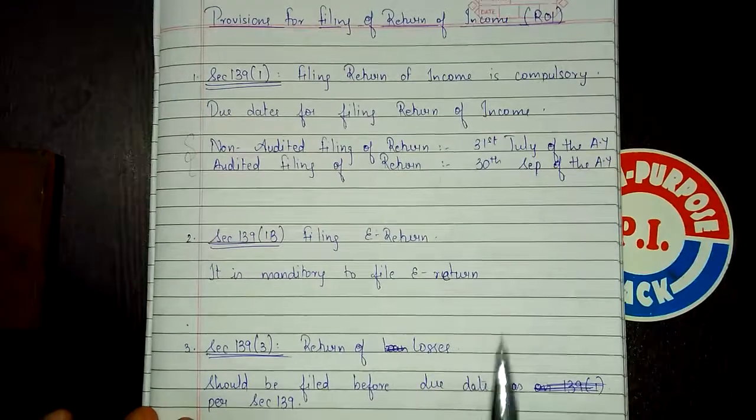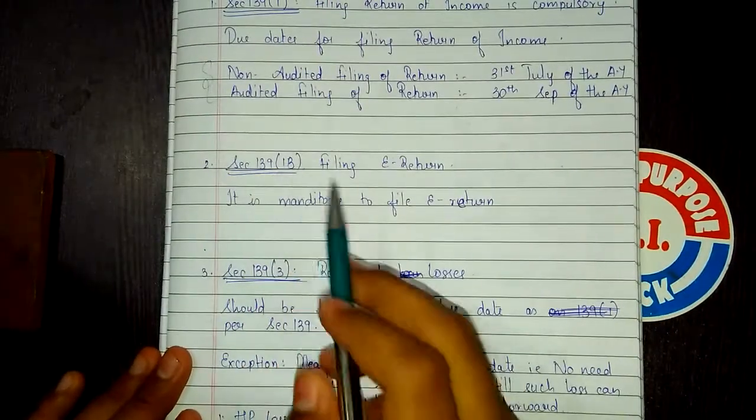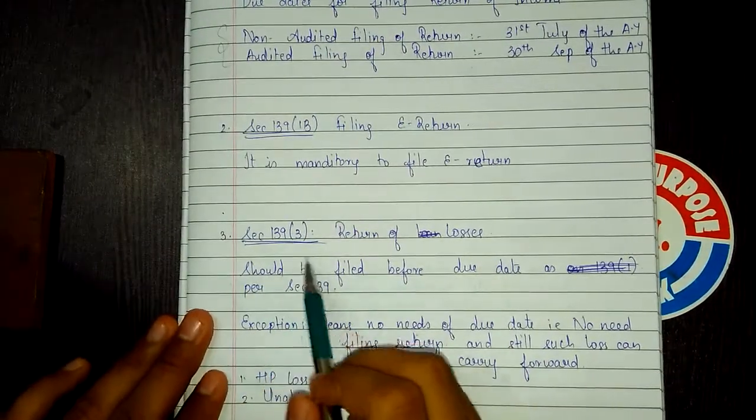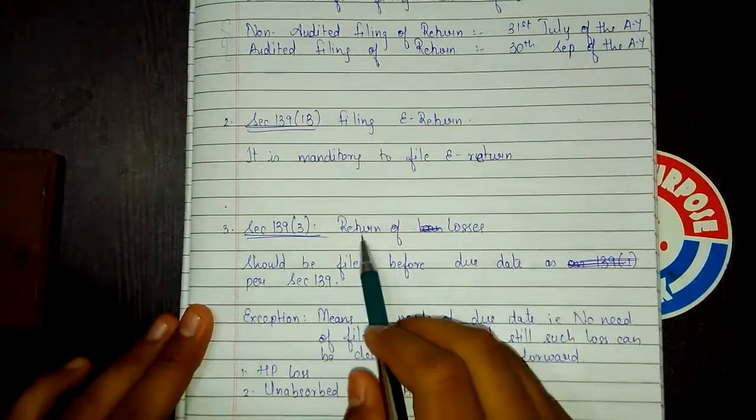Okay, please don't copy it right now. You copy section 139 subsection 1b and section 139 subsection 3 together. Now let's see return of losses.